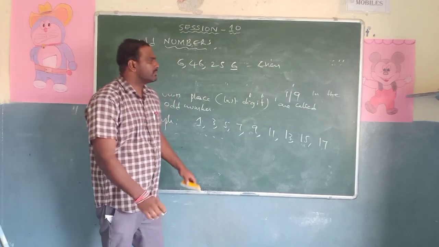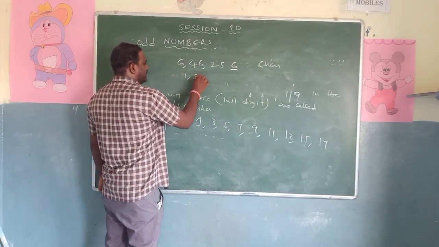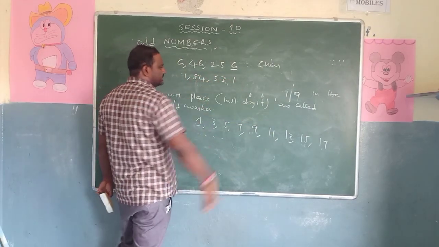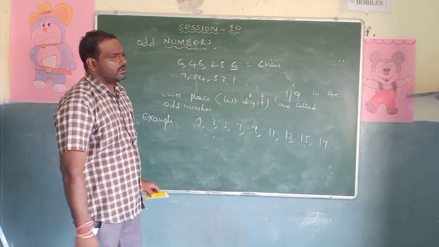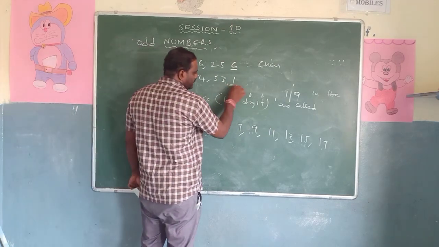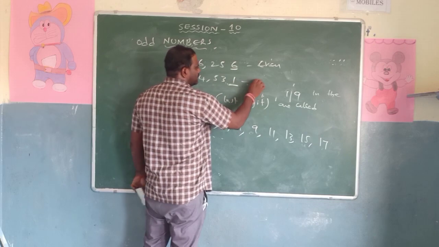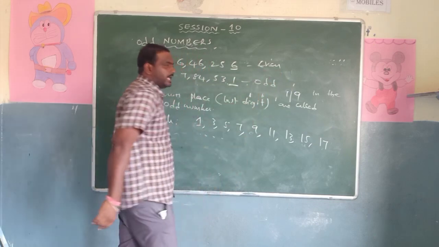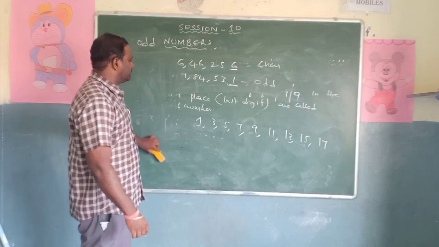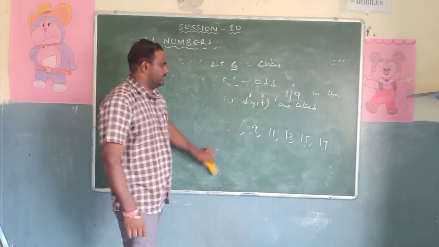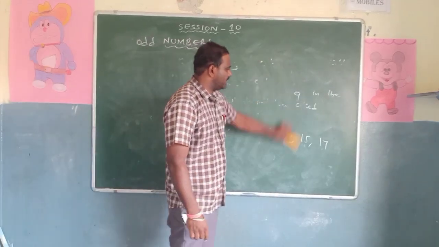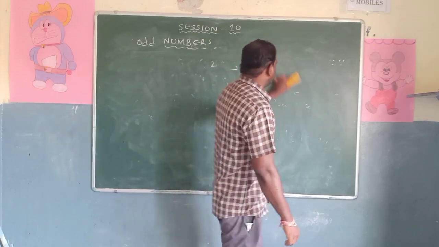Suppose 7,84,531 is given. Now whether it is even or odd? Yes. What is the answer? It is 1. 1 means it is an odd number. So like this we have to know whether it is an even number or odd number. Now you can take any one of your own numbers and you can check it.